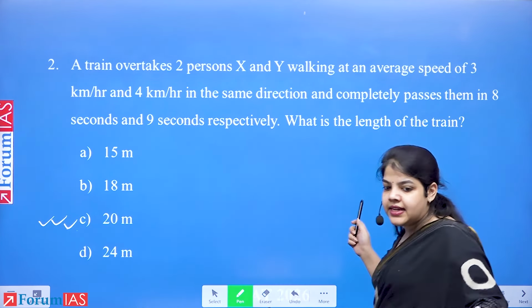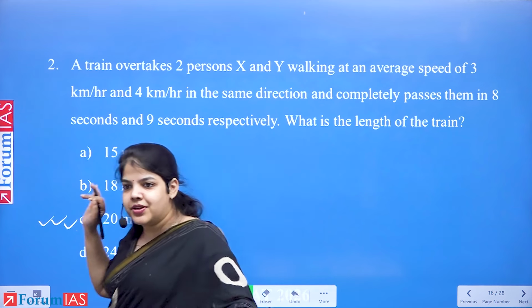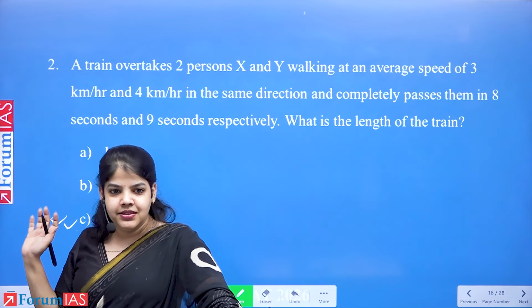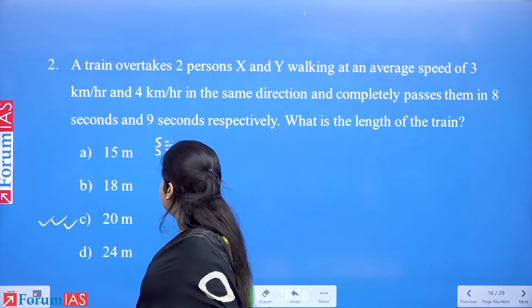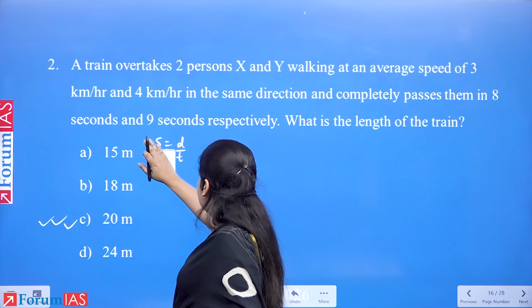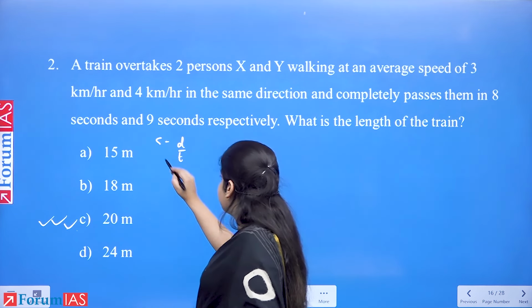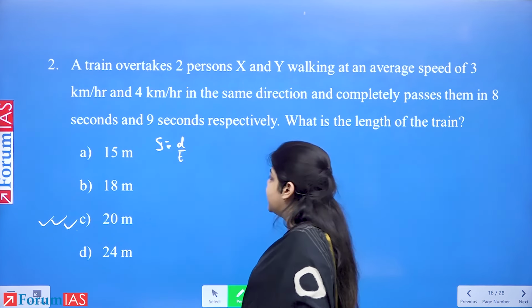So what we are given is speed. We all know one thing for a fact: speed equal to distance upon time. Does everyone know this? Yes.